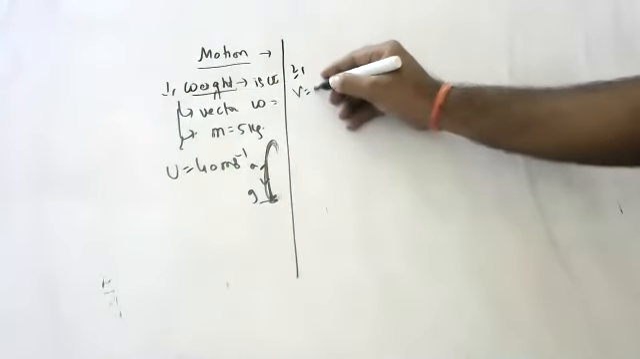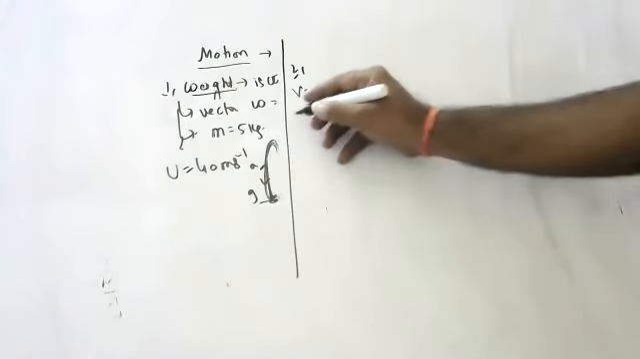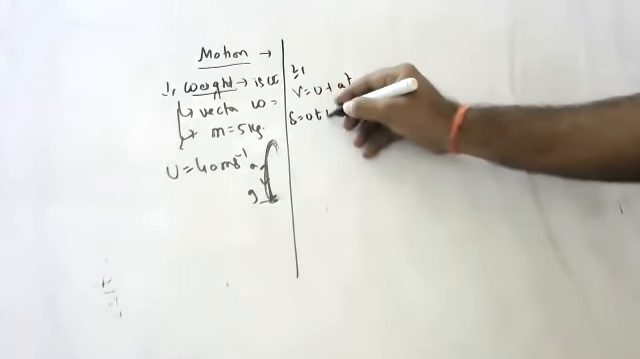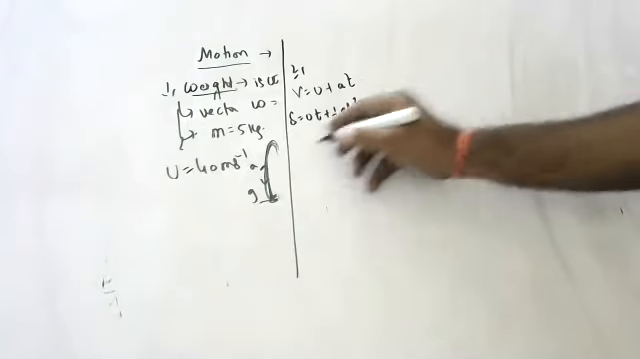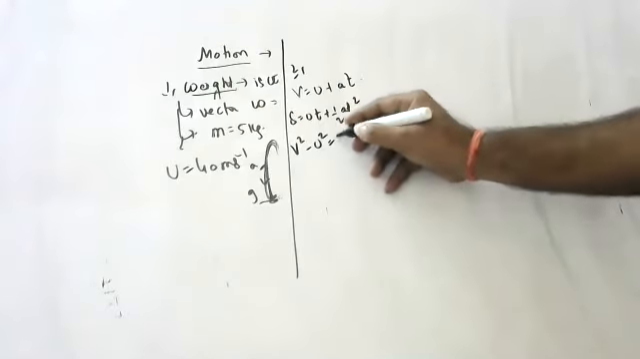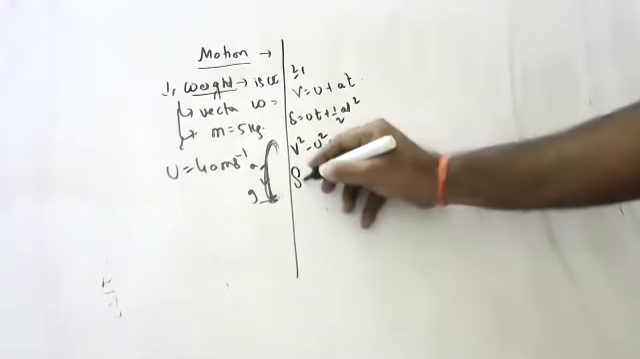What are the three equations of motion we have? v is equal to u plus at. s is equal to ut plus half at square. v square minus u square is equal to 2as.